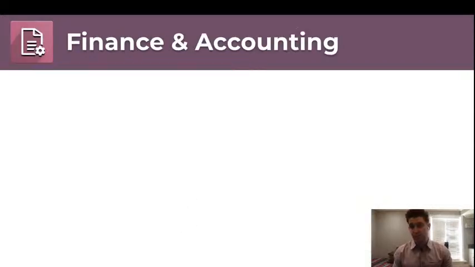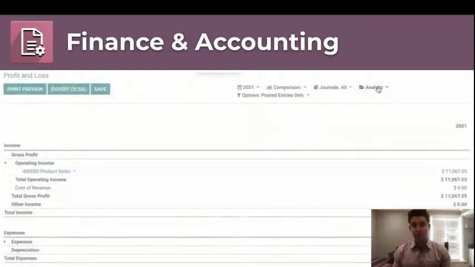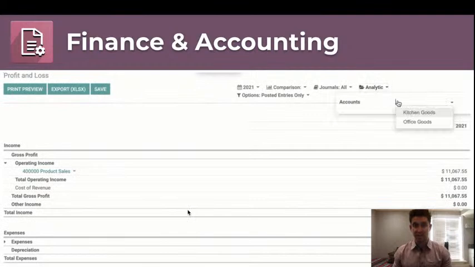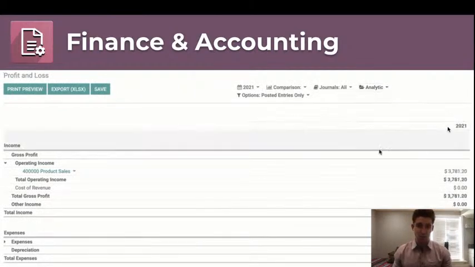In the finance and accounting space, of course, everything that we're doing operationally, sales, purchases, the corresponding invoices and vendor bills, are going to feed into our accounting application and the general ledger that's associated with it. So that's going to be a key feature of it and pretty native. But also there's going to be the ability for us to utilize what we call analytic accounts in Odoo. What we can do here is click in and set up different accounts, set up our product categories here, and then record all the transactions that are coming in for particular categories and see our overall net profit for those different categories.